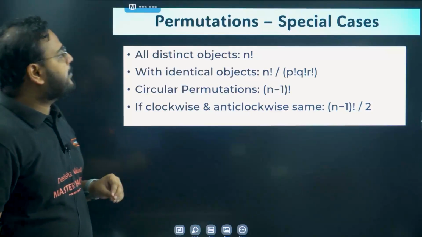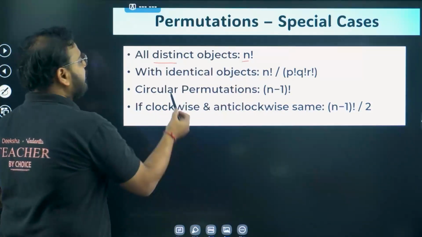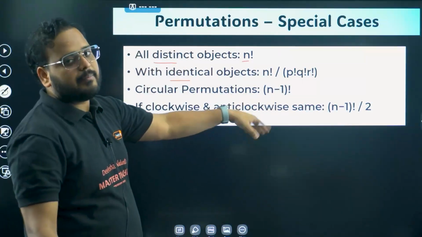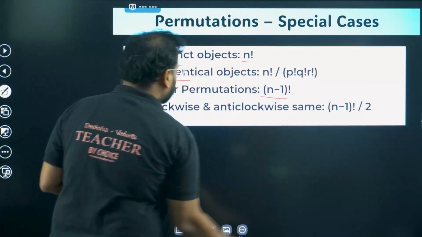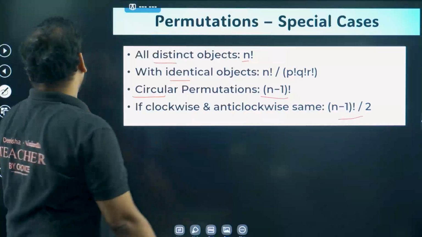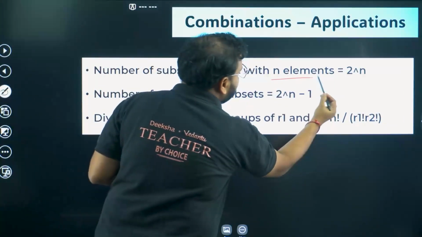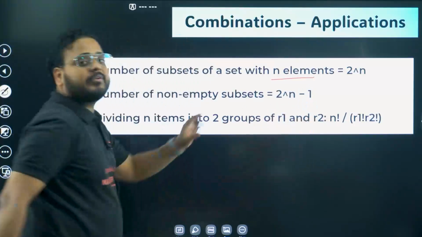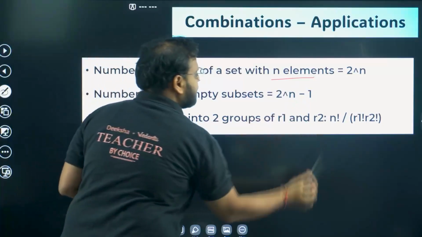Permutation, some special cases are there. When you have distinct objects, n factorial. Permutations for identical objects, if we have p, q, r identical, we'll write n factorial divided by p factorial, q factorial, r factorial. Circular permutations, we have n minus 1 factorial. Clockwise and anti-clockwise being equal, we have n minus 1 factorial by 2. Combinations now: the number of subsets of a set with n elements is 2 power n. Number of non-empty subsets, we have to remove the 1 because the null set will also be there, so that's why we have removed that null set from here.